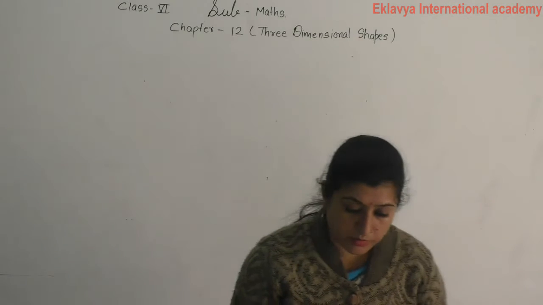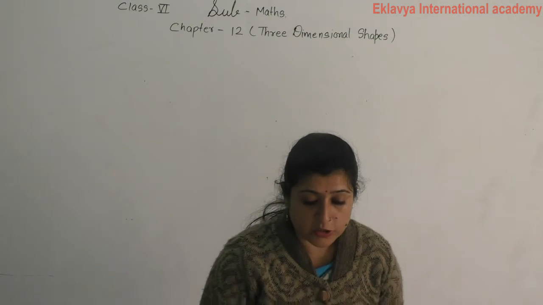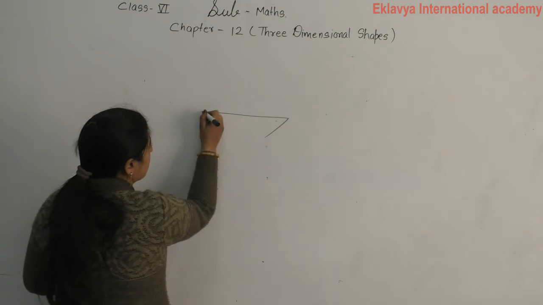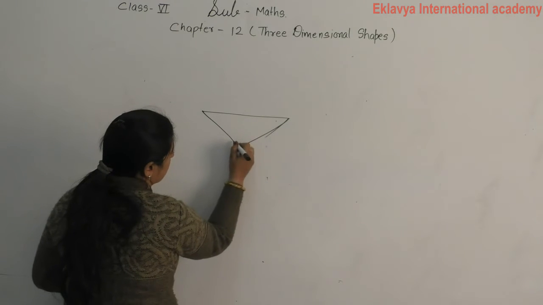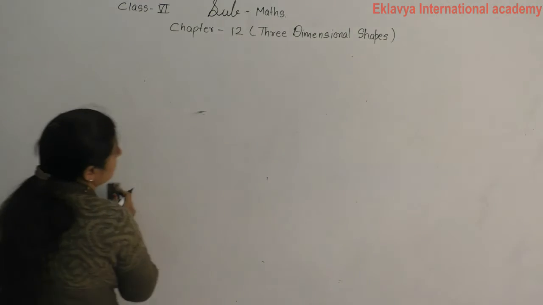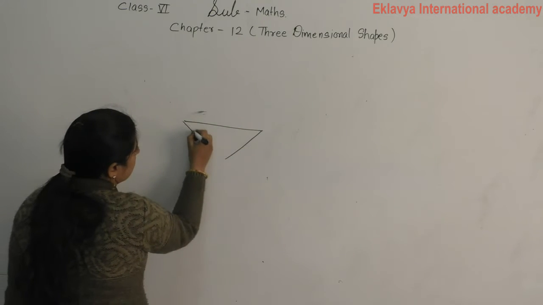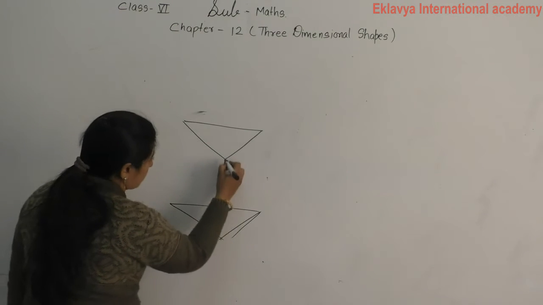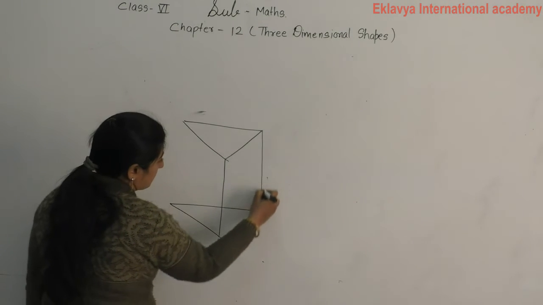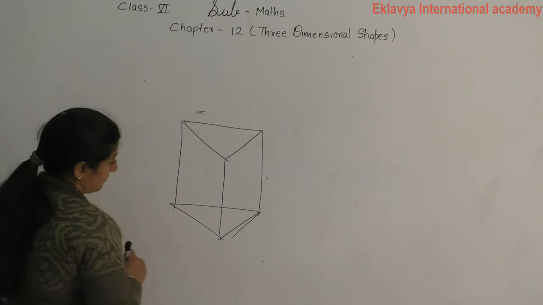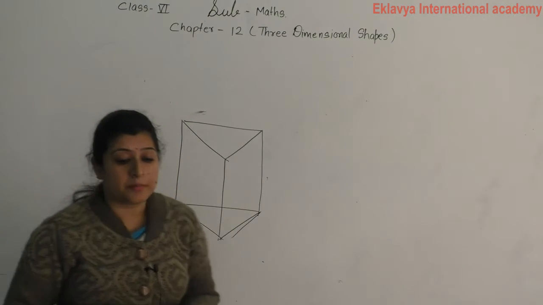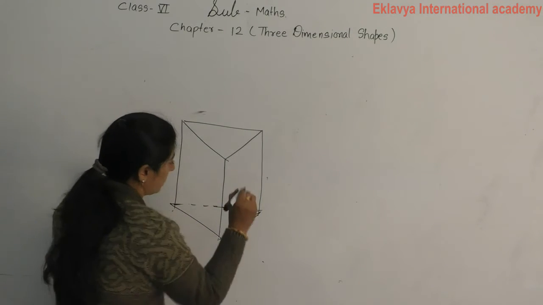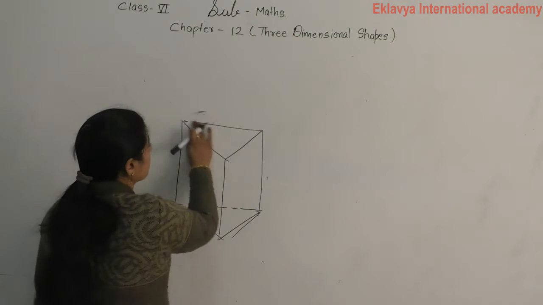Okay, now see in the book, you might be familiar with the following solid shape also. Prism. Prism, how to configure? I make two triangles. This is a prism. This one is connected by dotted lines, upside also.